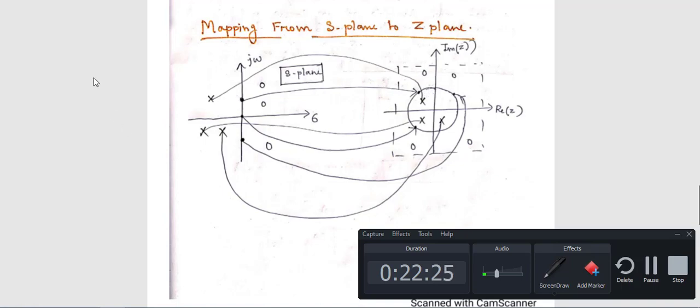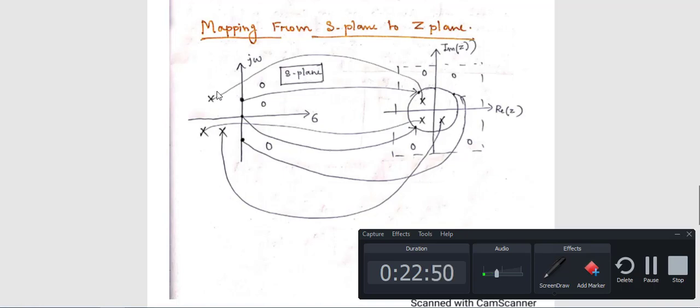So this is all about mapping from the S plane to the Z plane. Again I am repeating: if a point lies on the imaginary axis of the S plane, that point will lie on the unit circle, having radius 1, here, here, here or here, anywhere.